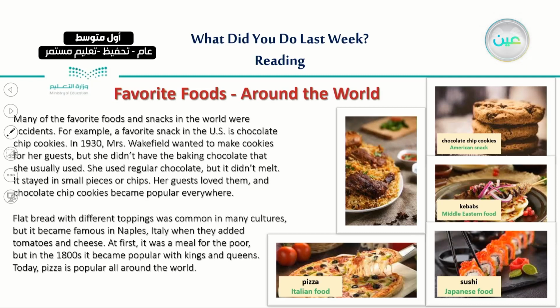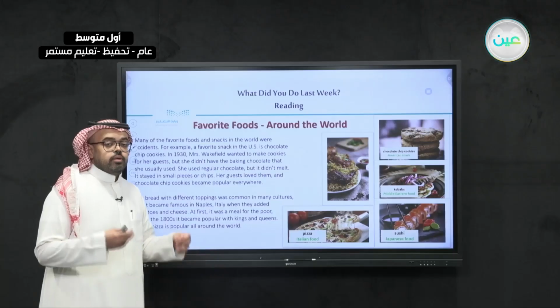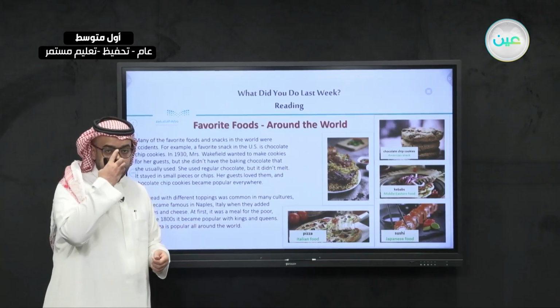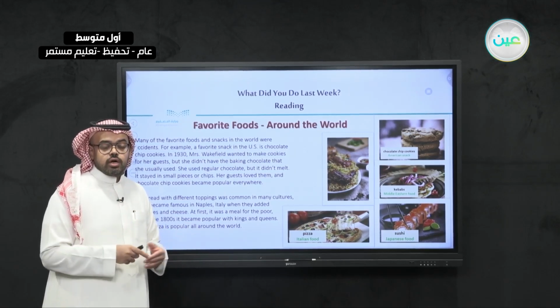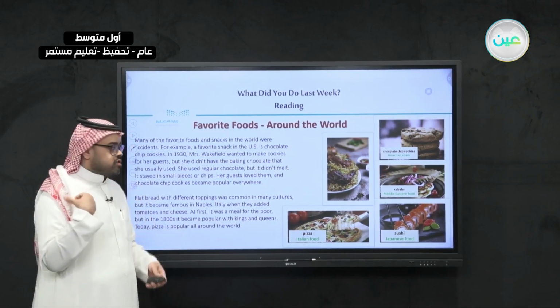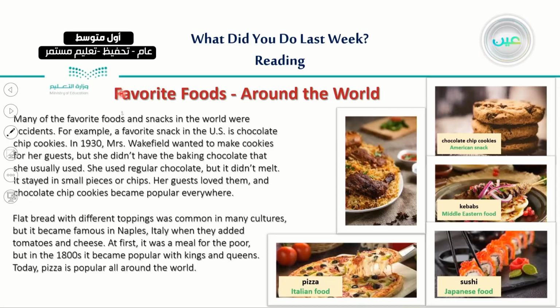So now we have finished reading for the first time, and now I would like you to follow with me while I read. I'm going to point to the words that I am reading, and I advise you to do the same. So, favorite foods around the world. Many of the favorite foods and snacks in the world were accidents. For example, a favorite snack in the US is chocolate chip cookies.